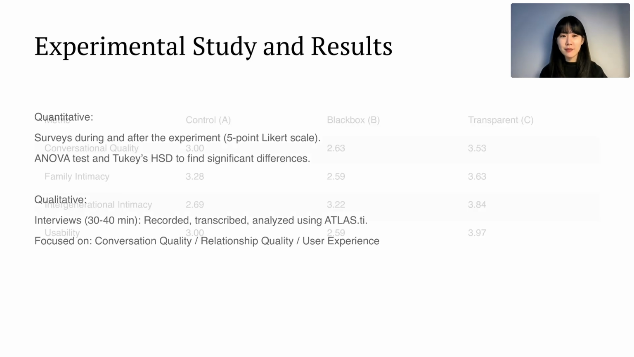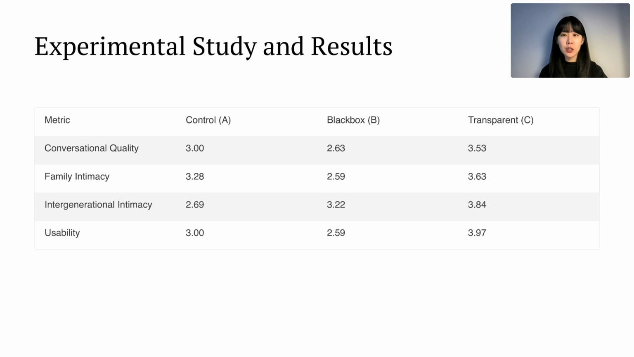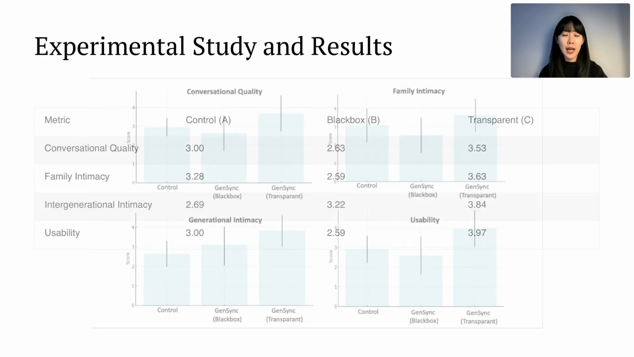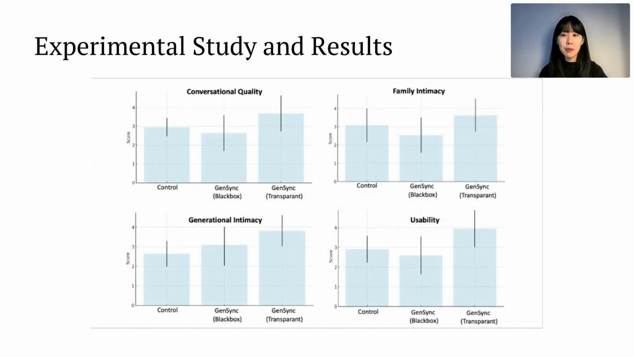So let's get to the numbers. First, conversational quality was rated highest in transparent mode C with an average score of 3.53. This was significantly higher than the control mode at 3 and black box mode at 2.63. Participants noted that the ability to see the original and translated text in transparent mode ensured accuracy and enhanced their trust in the system. In contrast, black box mode scored lower as the hidden translation process raised concerns about accuracy and awkwardness of unusual texting tones from each other.